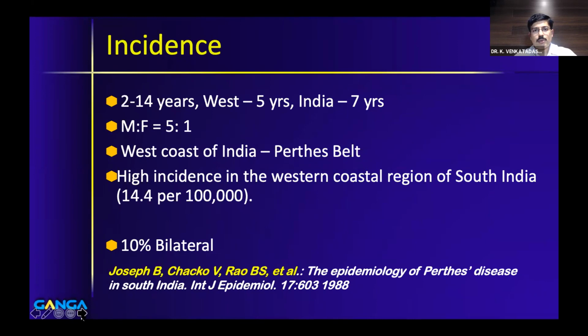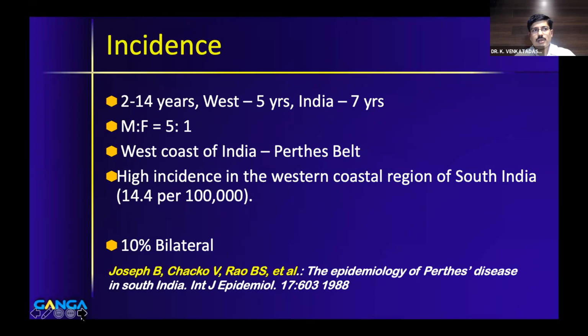And male to female preponderance is about 5:1. For some reason, the western coast of India is actually called the Perthes belt of India, and a lot of patients are concentrated in this western coast. And it is reported that the incidence is about 14.4 per 100,000. This study was done by again Professor Benjamin Joseph. And 10% of the cases could be bilateral.